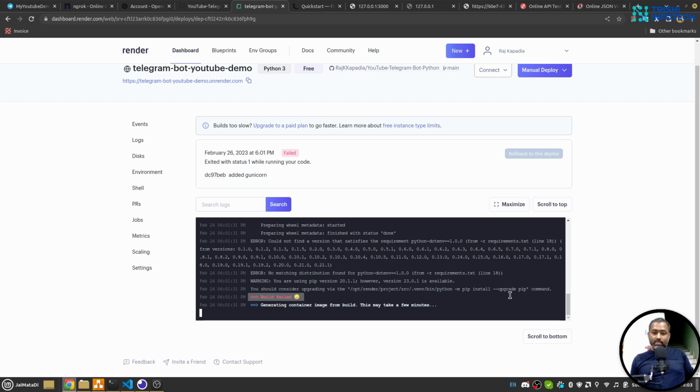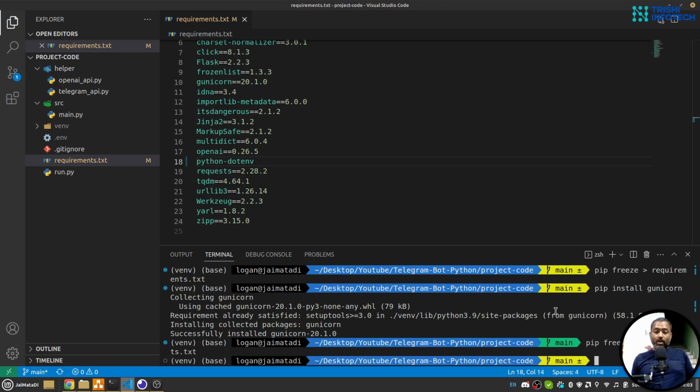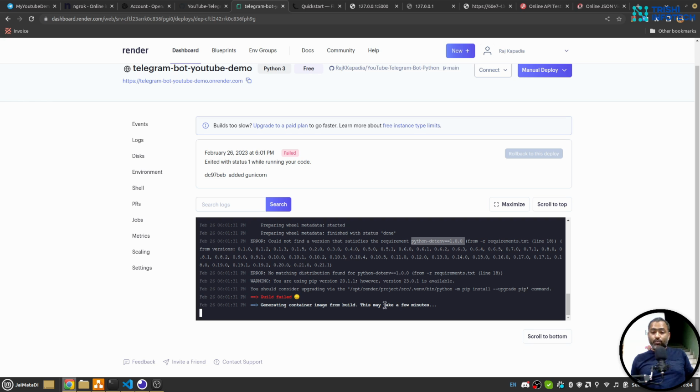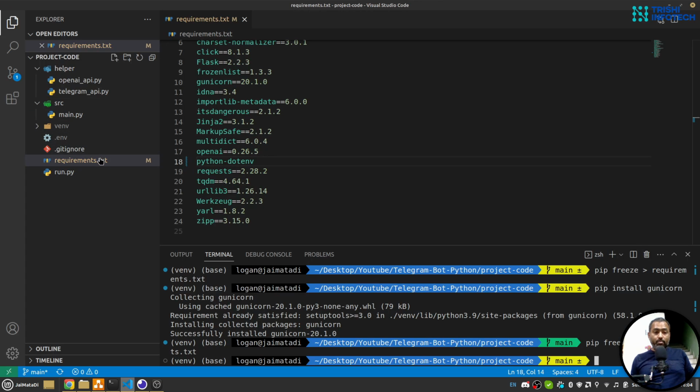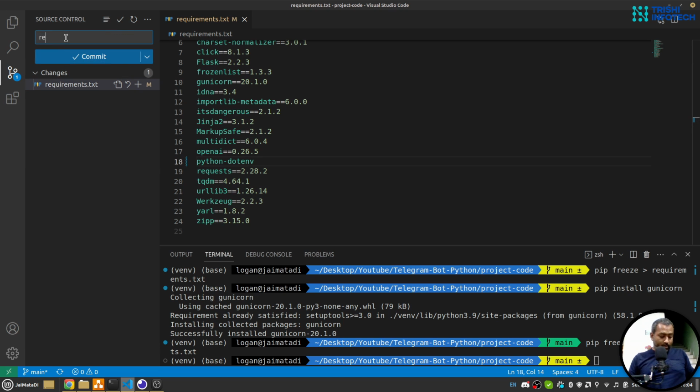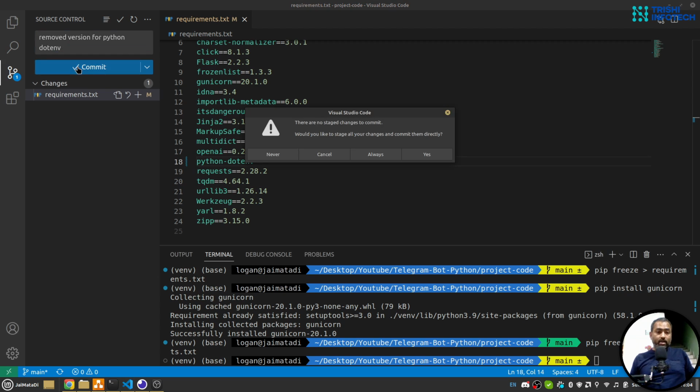The building process of the deployment failed due to the fact that python.env 1.0.0 is not available on 3.7, and I made a mistake: I created a virtual environment with Python 3.9 and Render is using 3.7. So I have removed the version for python.env, and hopefully it will work now. Let me save this.